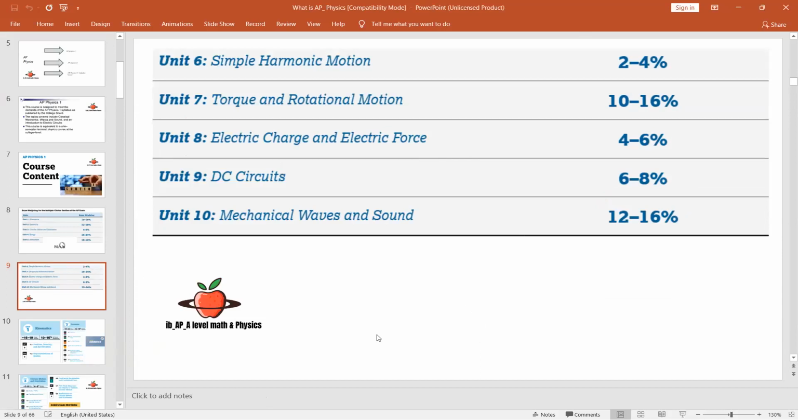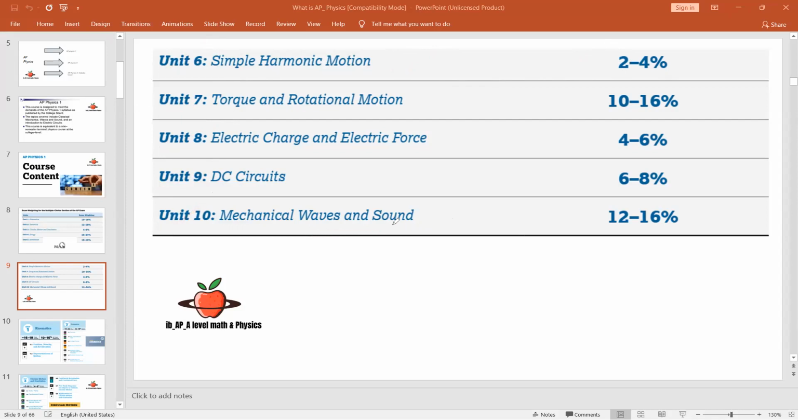Now, if you look at Unit 6, that is simple harmonic motion, SHM, it is 2 to 4%. Unit 7, torque and rotational motion. Unit 8, electric charge and electric force. Unit 9, DC circuits. Unit 10, mechanical waves and sound.